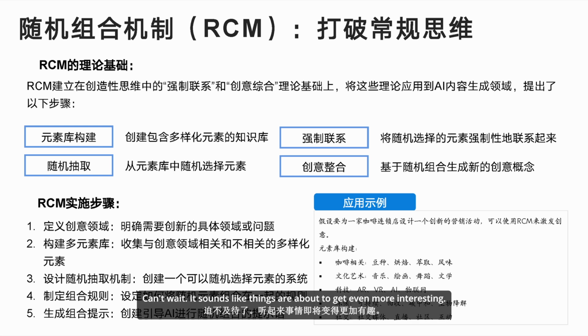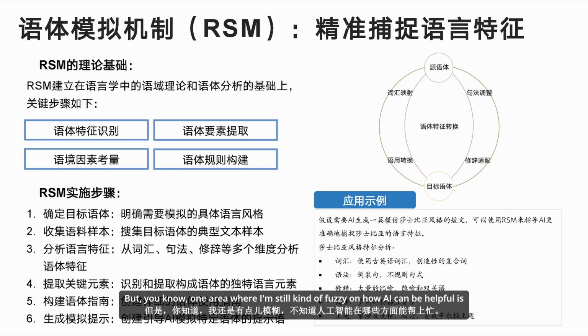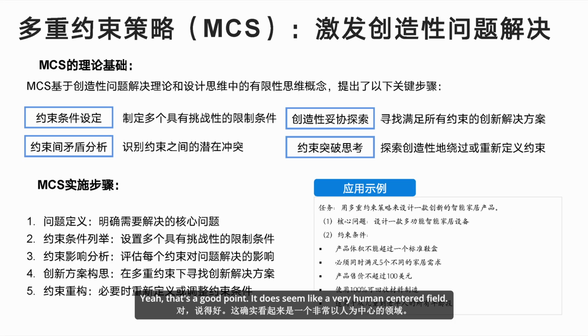It sounds like things are about to get even more interesting. I'm really starting to grasp just how versatile DeepSeek is. But one area where I'm still kind of fuzzy on how AI can be helpful is influencer marketing. It seems like something that's so human-driven, all about personality and authenticity. Yeah, that's a good point. It does seem like a very human-centered field.